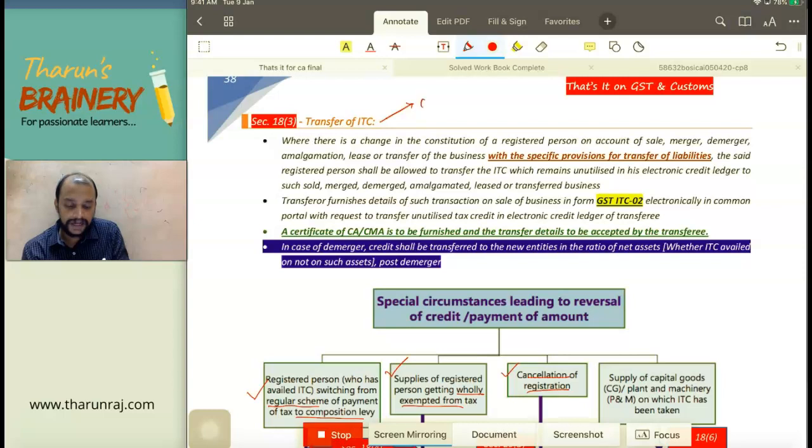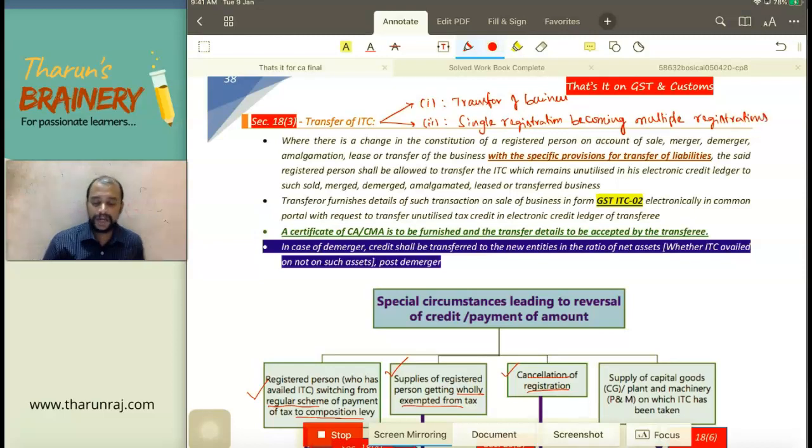Situation number 1, transfer of business from one person to another person. And situation number 2, single registration becoming multiple registrations.